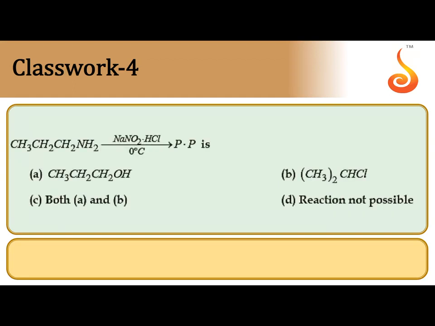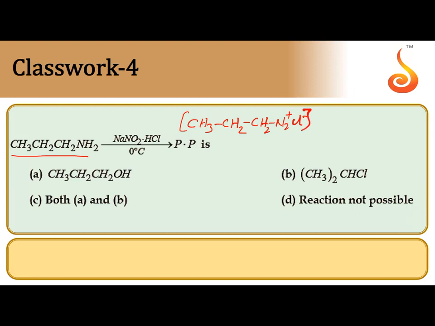Next one. 1-propanamine on diazotization gives a diazonium salt, CH3CH2CH2N2+Cl-, but that is highly unstable.